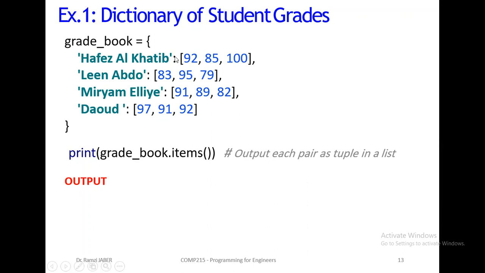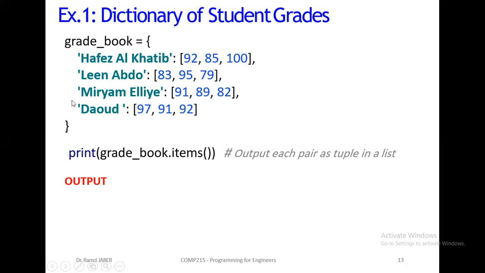This is the key, then colon, a value, its value. Here, the value is a list. It can be a number, string, or a list, or a tuple also. So here we have a list. This list is the grades of Hafiz. Comma. The second pair will be Lin Abdo, between quotation, colon. Another list for 3 courses. Comma. Miriam Elia, a list. Dawood, a list. Okay?